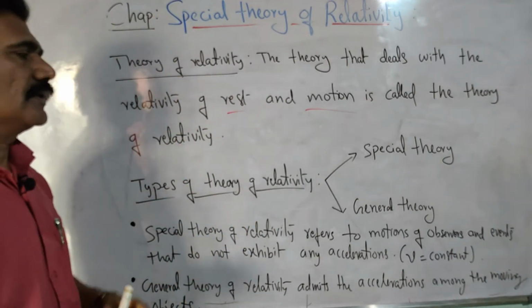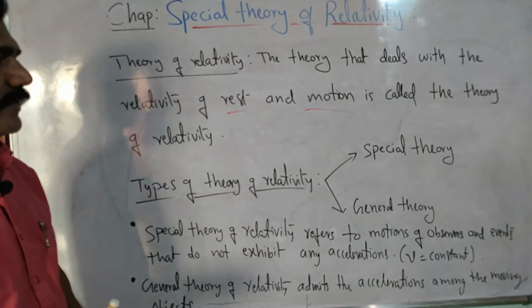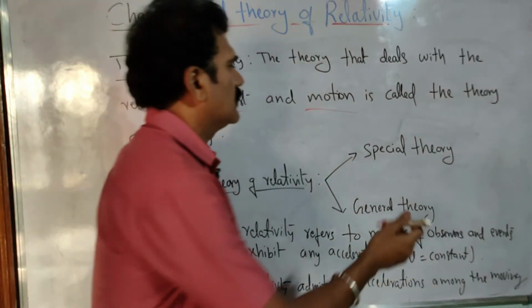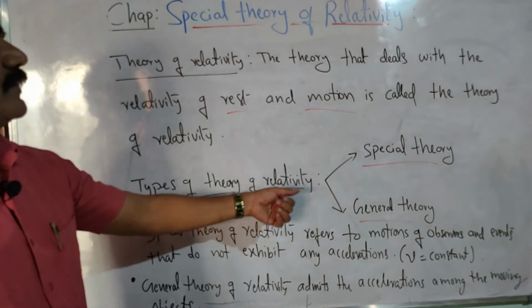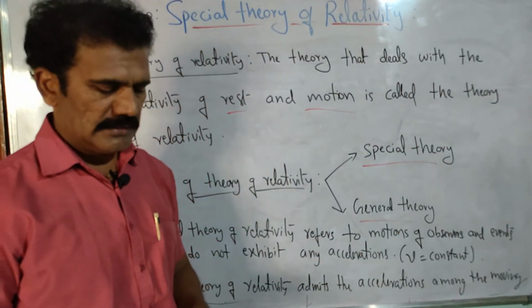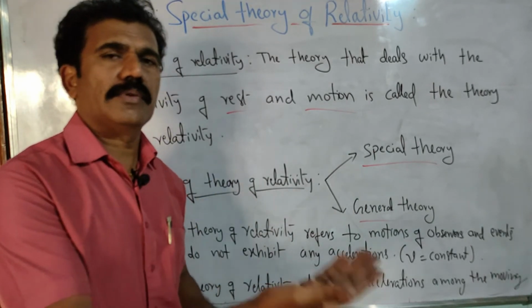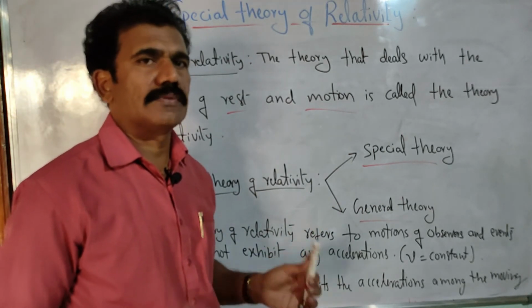According to Einstein, in his theory of relativity paper, we will come across the measurement of any object with respect to a fixed frame of reference. Further, we can classify the theory into two types: the special theory of relativity and the general theory of relativity, because the motion of an object may be accelerated or may not be accelerated. Hence we always consider two types of theories here.